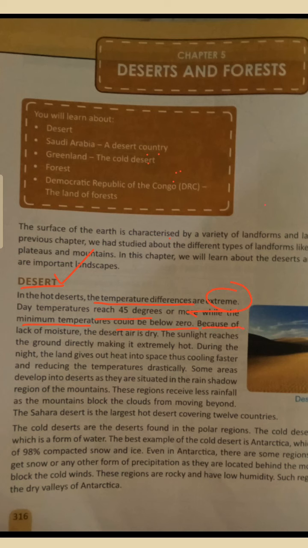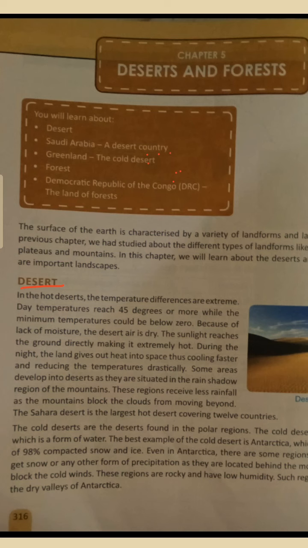Why is it so? Because of lack of moisture. You already know the meaning of the word moisture. Moisture means the air we breathe has some amount of water also in it. The amount of water mixed with the air is called moisture. But in the desert the air is dry. Why? Because there is less amount of moisture. In the desert the air has no moisture, no water.